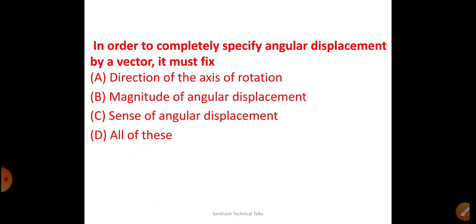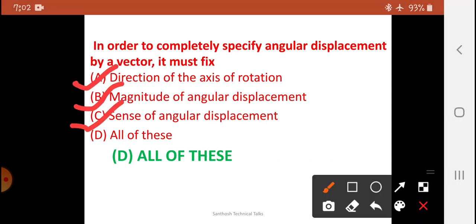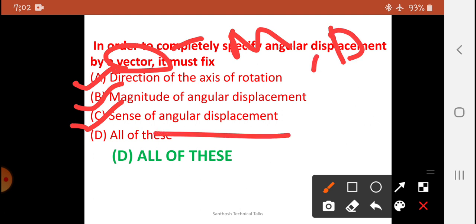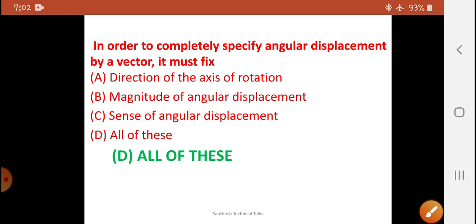Okay, next question, which is very important. In order to completely specify angular displacement by a vector, it should consider both magnitude and direction. And if it is an angular displacement, the sense of angular displacement is also needed. Therefore all the three things must be fixed in order to completely specify the angular displacement. A vector has both magnitude and direction, and for angular displacement, the sense should be there.